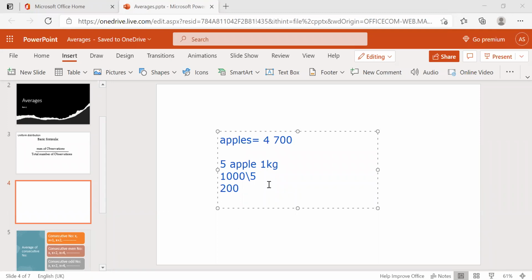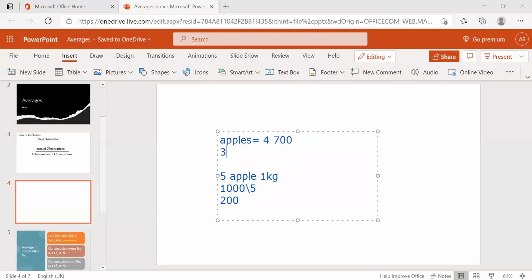But the last apple we kept in the weight machine is having 300 grams, right? We know that. So I am saying the average is 200 grams. The last 5th apple has a weight of 300 grams, which is 100 grams more than the average of 200 grams. So this 100 extra grams is equally distributed to all of the 5. So then it becomes 1000. Wherever it is uniformly distributed, that is called nothing but averages.